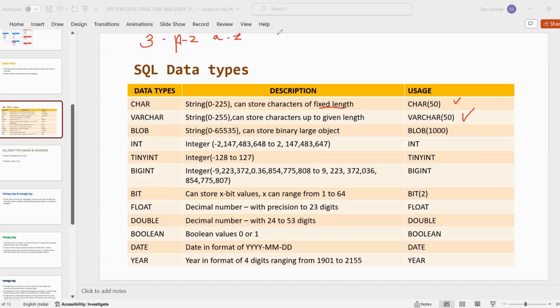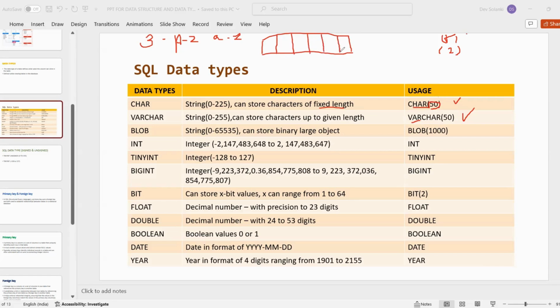Let's suppose we have written character 50 for one column and variable character 50 for a second column. Column number 1 is character and column number 2 is variable character. We have given a limit of 50. So this is our memory place where we have a total of 50 bytes.